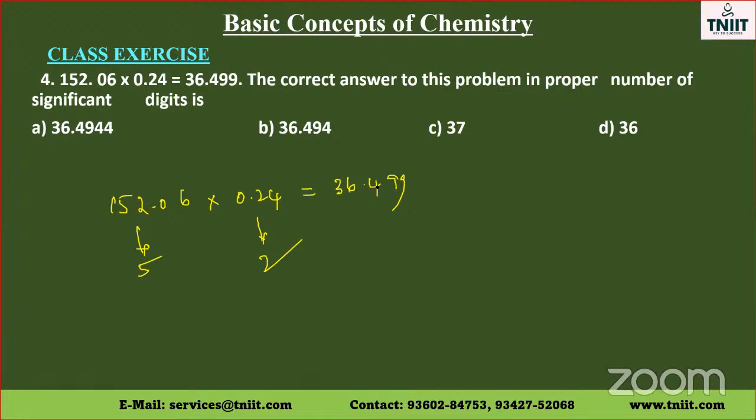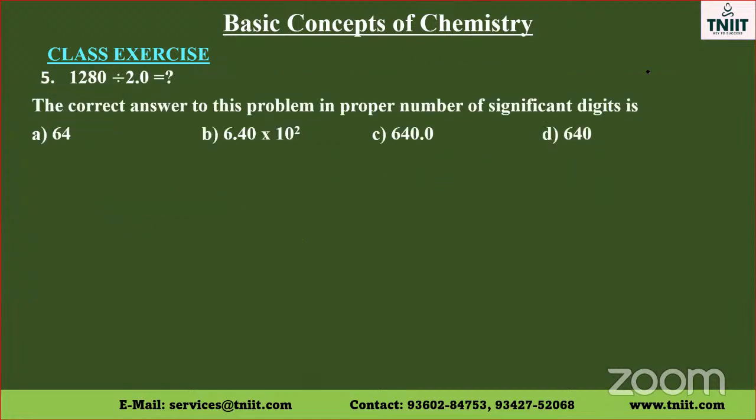You can see 9. It is more than 5. Therefore, we need to add 1. So we can write this as 36.5. Since it is less than 5, we need to write this with 2 significant figures. Therefore, we can write it as 36. Hence, the answer for this question is 36, option D.